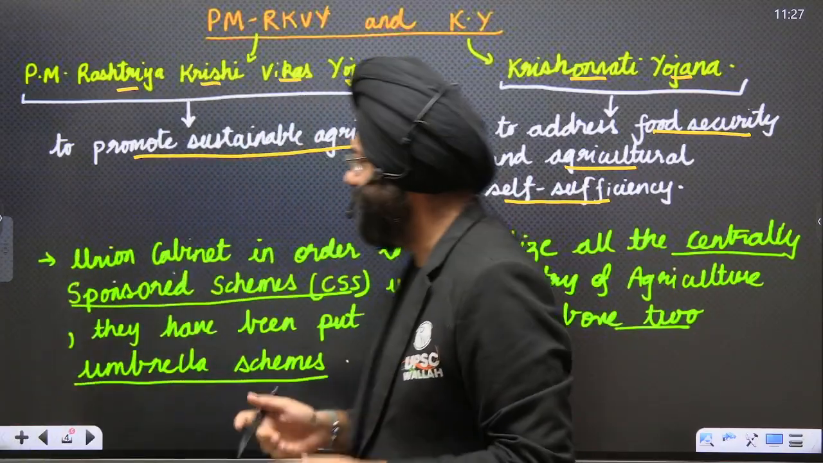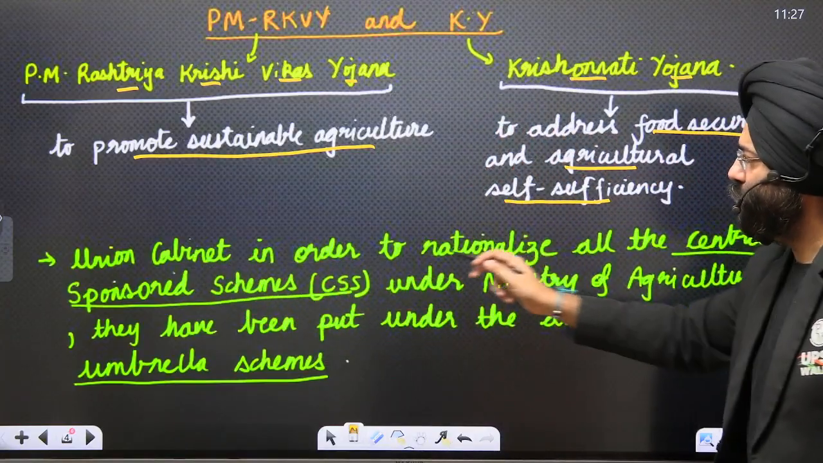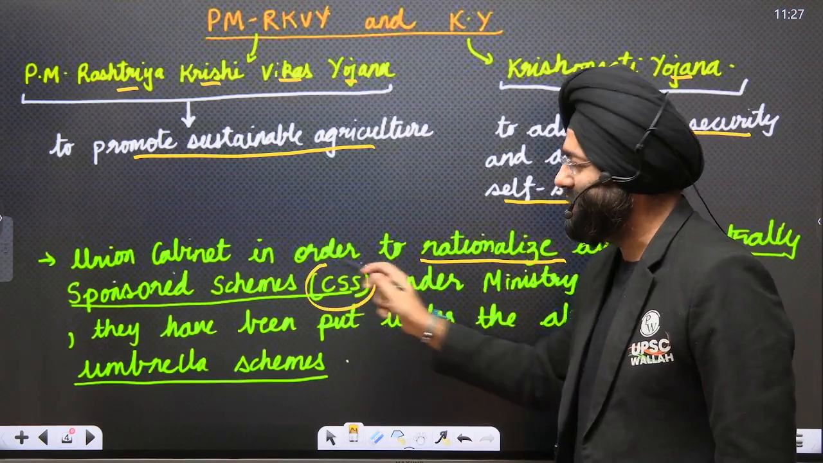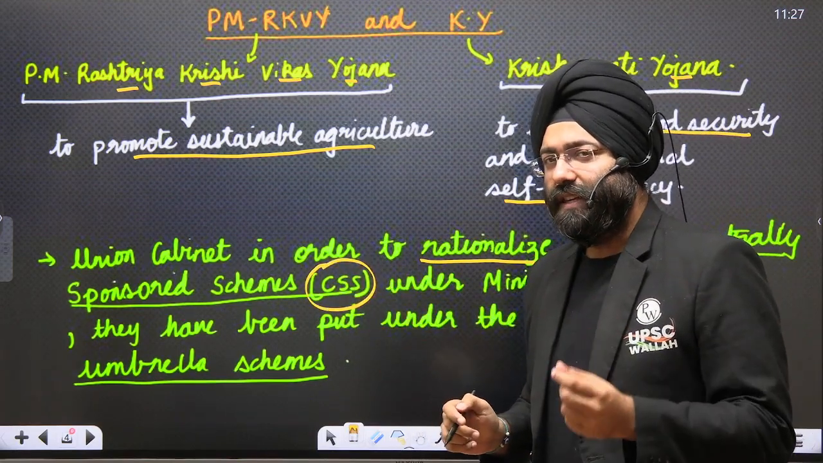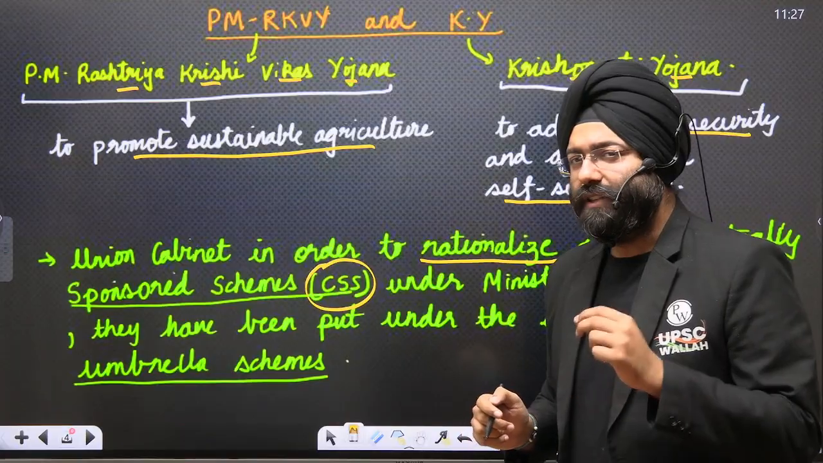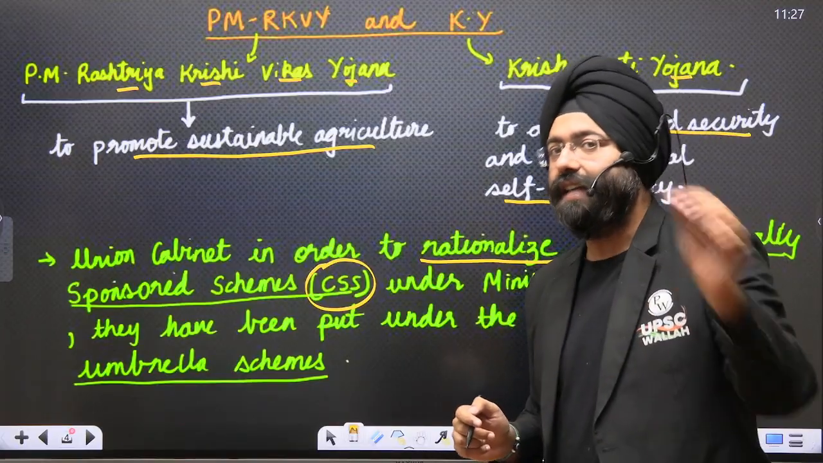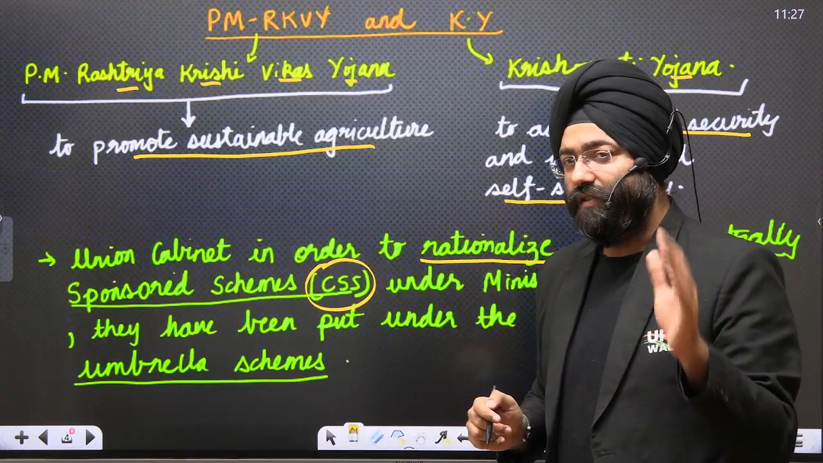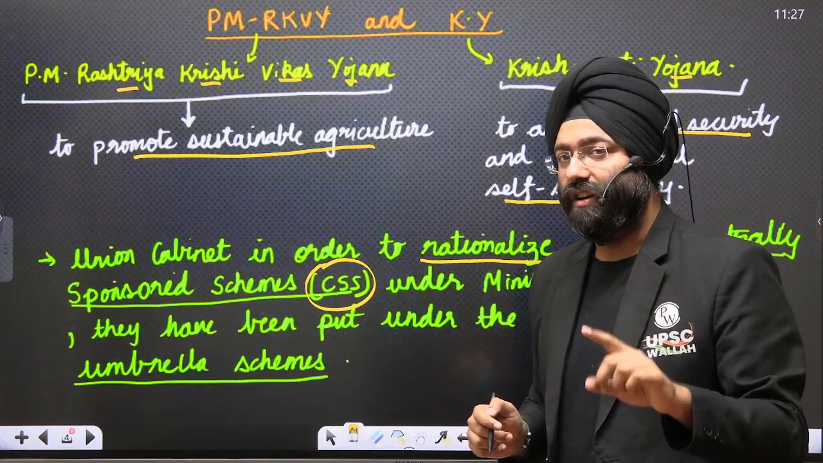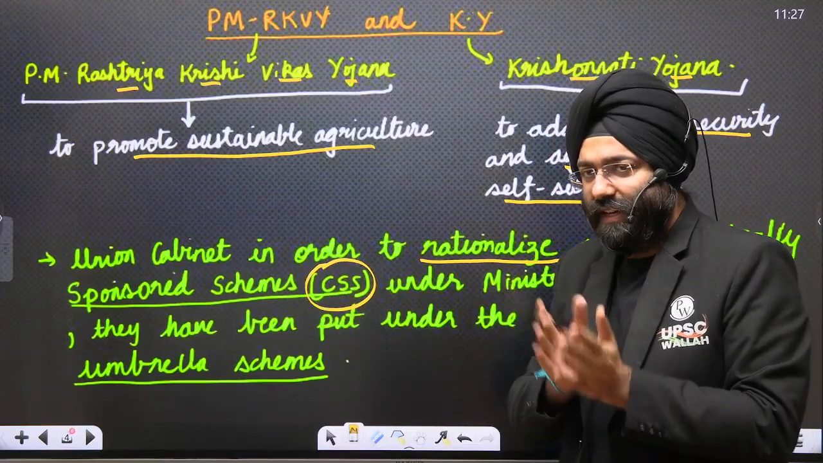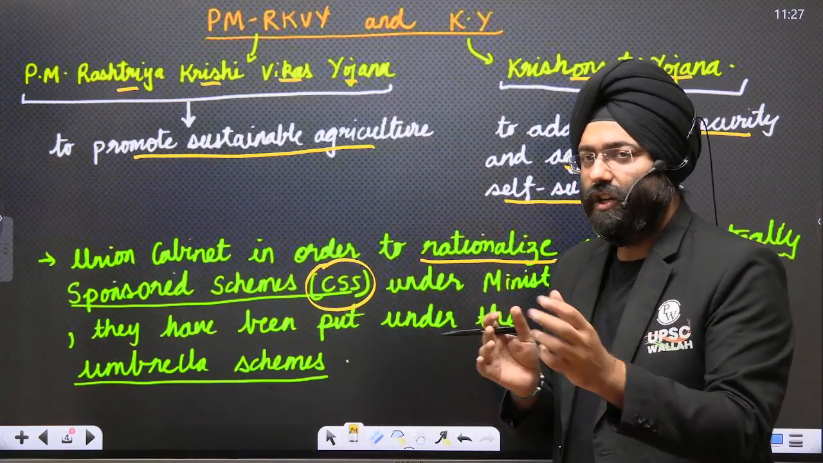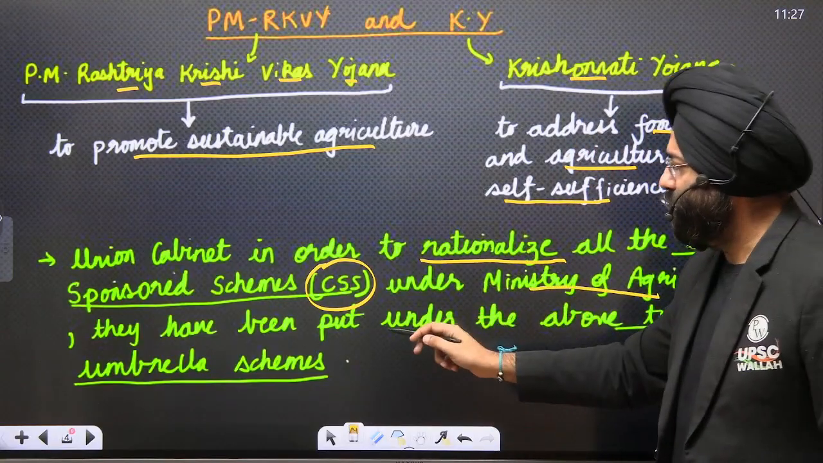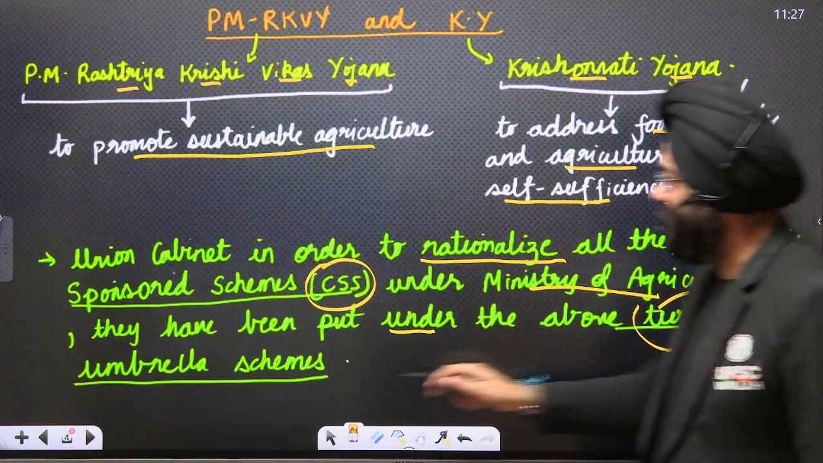Now, please understand, the Union Cabinet, in order to rationalize all the centrally sponsored schemes. What do you mean by centrally sponsored scheme? It basically means those schemes where the contribution is made by the central government as well as the state government. Central sector schemes are the ones which are 100% financed and sponsored by the central government, but centrally sponsored schemes are ones where the center and state both have a share in the contribution. Under the Ministry of Agriculture, these were put under two umbrella schemes.